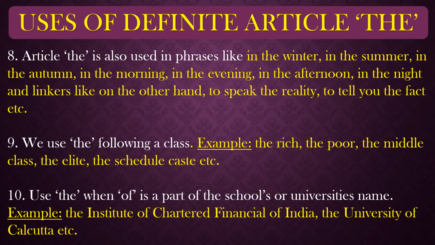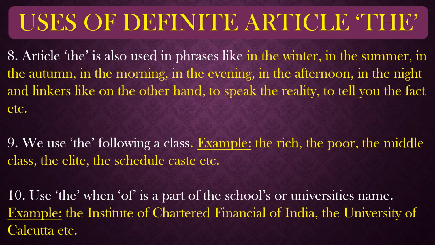If we are using "of" in the name of schools or universities, at that time also we use the article. For example, the Institute of Chartered Financial Analysts of India. Because of "of" we are using "the" in front of it. The University of Calcutta. Got it?